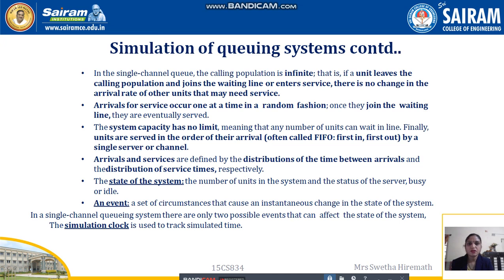There are different types of queuing systems: single channel queue, double channel queue, and multi channel queues. We are going first with the single channel queue. In the single channel queue, the calling population will always be infinite. That is, if a unit leaves the calling population and joins the waiting line or enters service, there is no change in the arrival rate of other units that may need service.